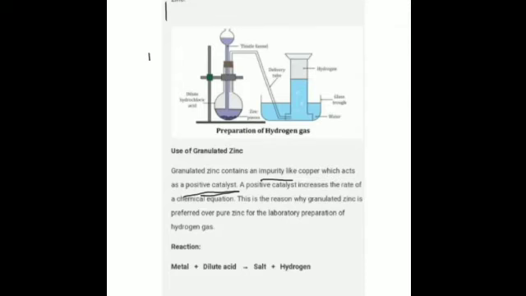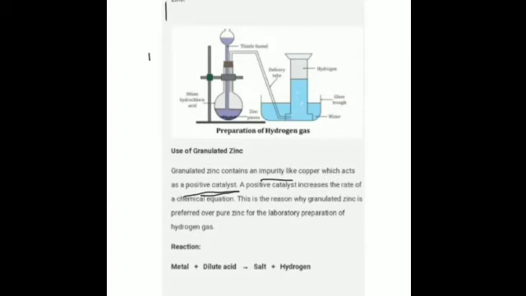Now this is known as the downward displacement of water. Hydrogen is lighter than air, thus it could be collected by downward displacement of air, however it is collected by downward displacement of water. Is that clear? Just because the air-hydrogen mixture is explosive. Is it clear? So it is not safe to do so. It is collected over water only.